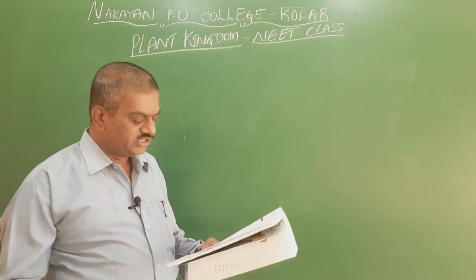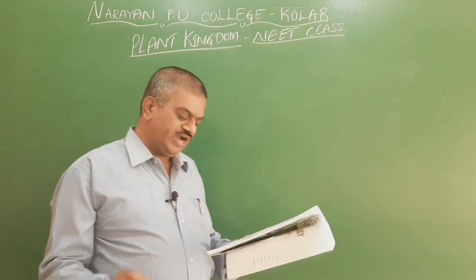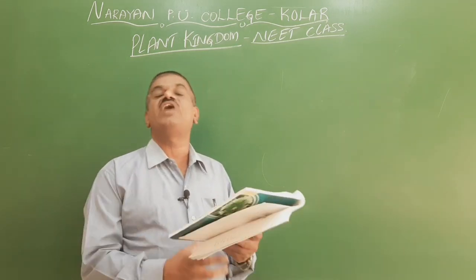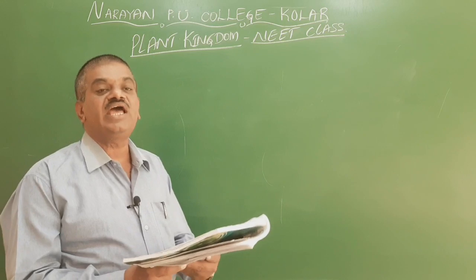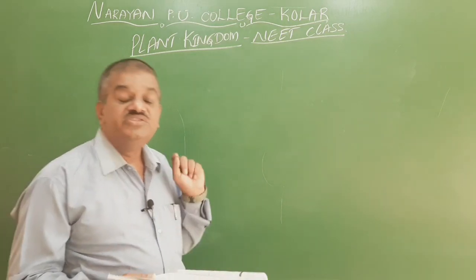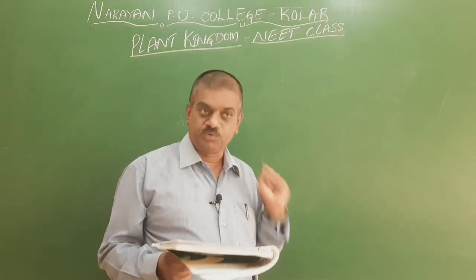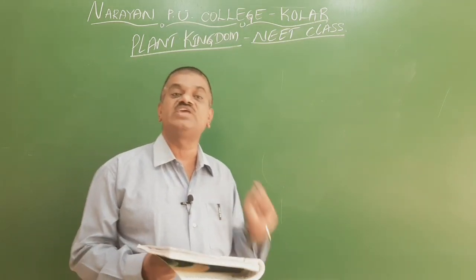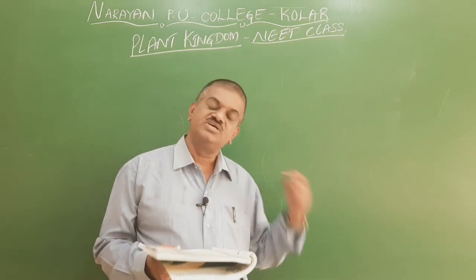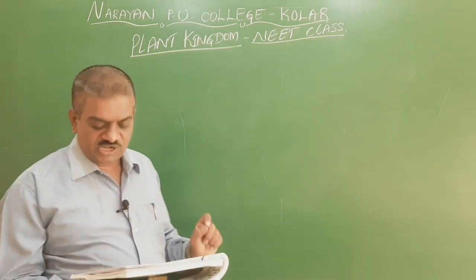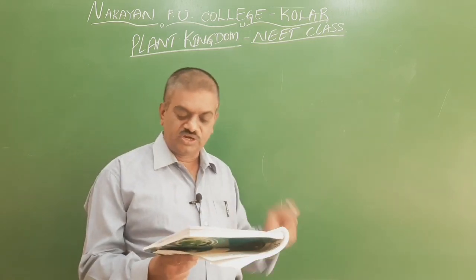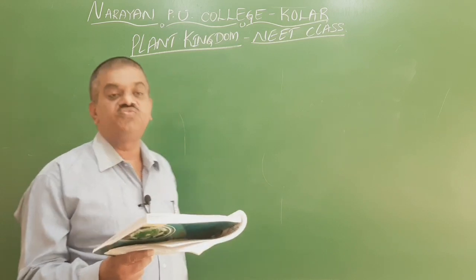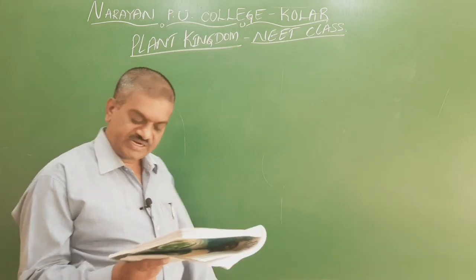So we go for the third one. A gametophytic, inconspicuous, free living structure found in pteridophytes. This is right because the prothallus is gametophytic, and usually it is flat. Prothallus is dorsiventrally flattened and has the presence of gametangia. It produces male gametes and female gametes, hence they are called gametophytic. So the third option is right.